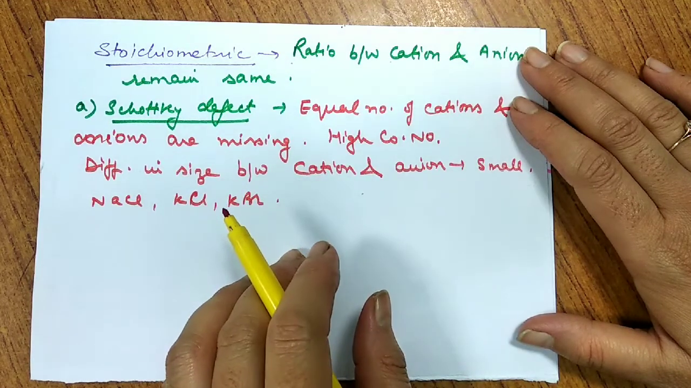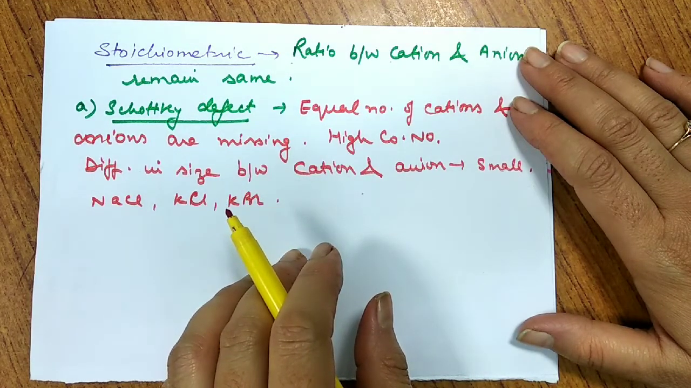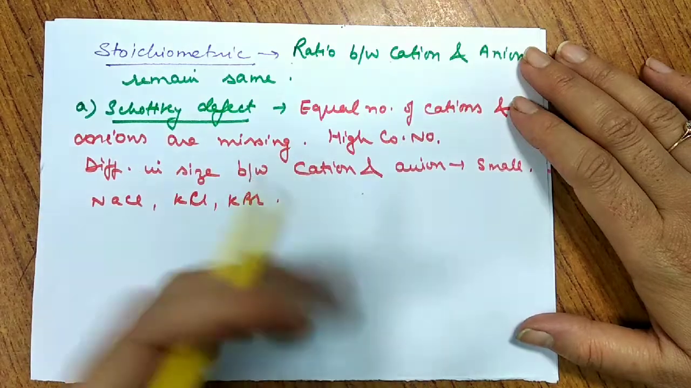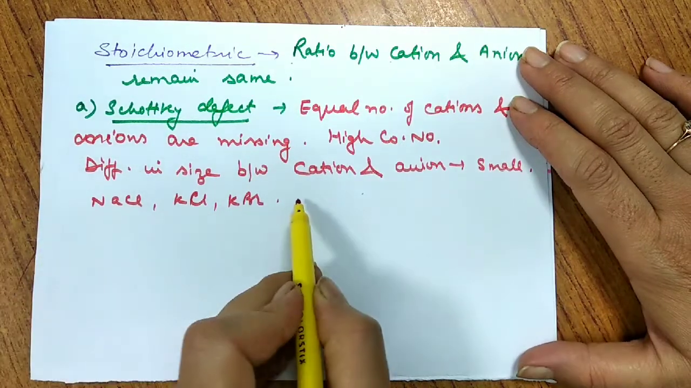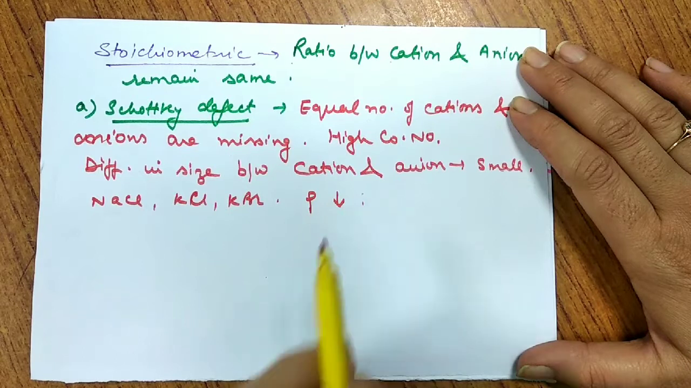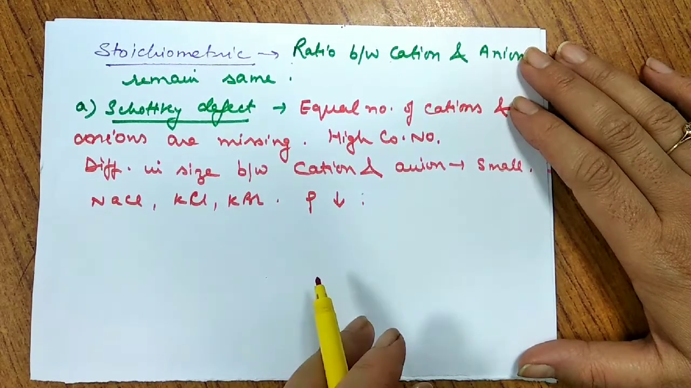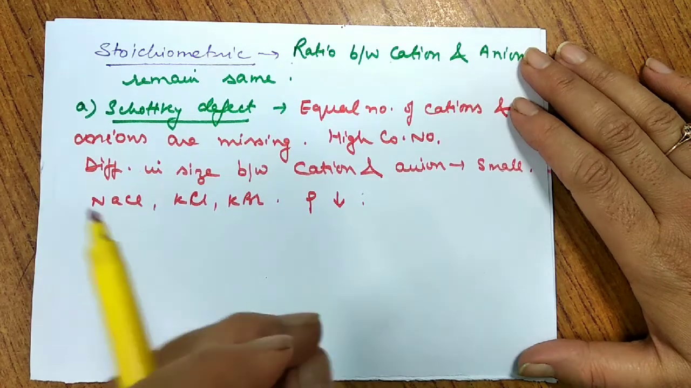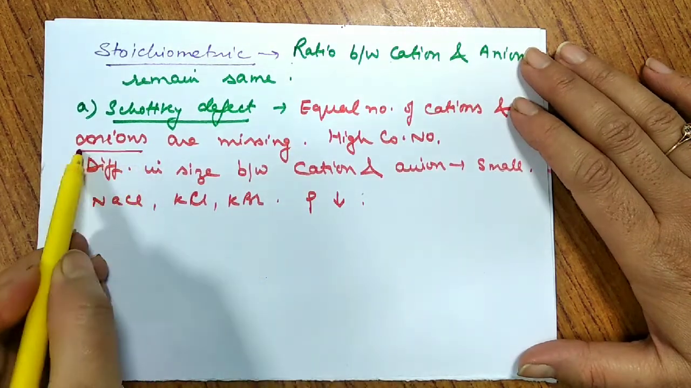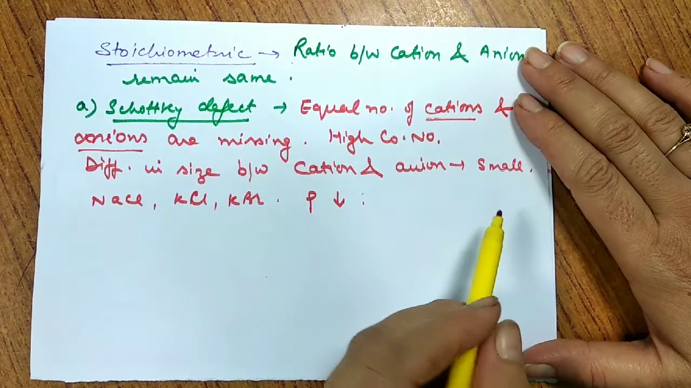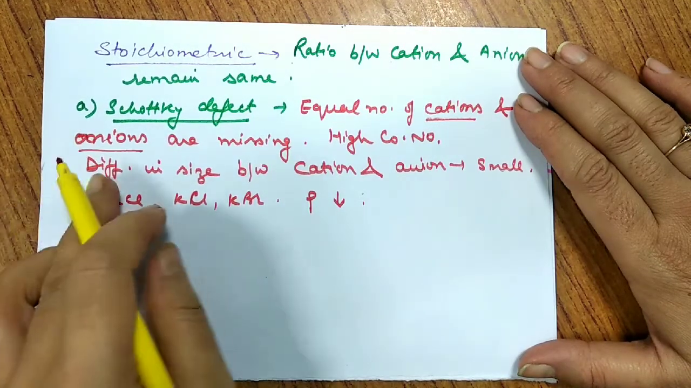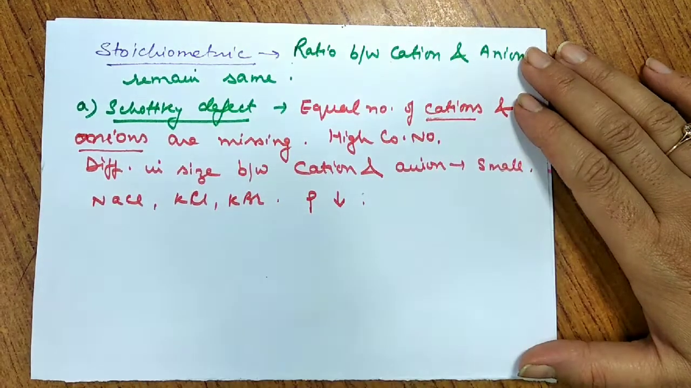If I ask you, what is the change in the density? Since they are missing, they leave the crystal system and thus density decreases. Keep in mind, in such cases the density of the solid decreases, whereas the neutrality would be the same. As many cations leave, that many anions leave. The neutrality would be the same as equal numbers of cations and anions are missing from the system. So neutrality would be the same, but the density decreases.